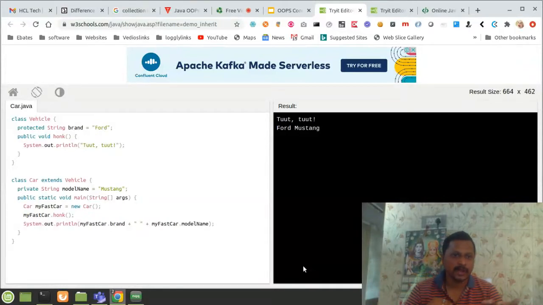So I just extended that Vehicle class into the Car class, then I created an object for the car and called the same method with the object, because I have extended the Vehicle. So I can acquire the same by creating the object of the child class. I am able to acquire the same properties of the parent class and utilize them here, and it shows the parent and child relationship and the concept of inheritance.